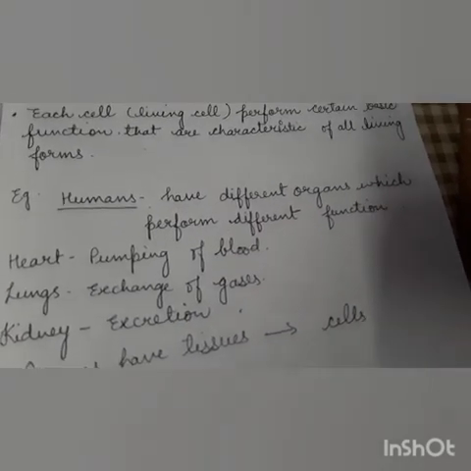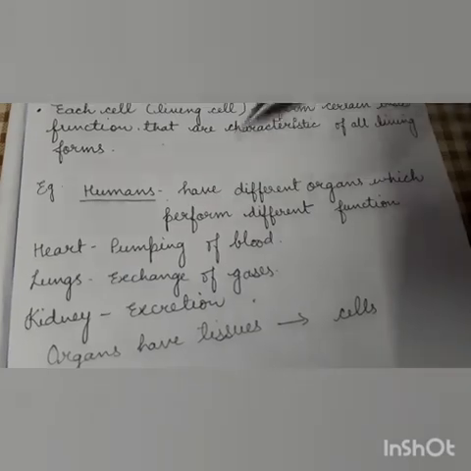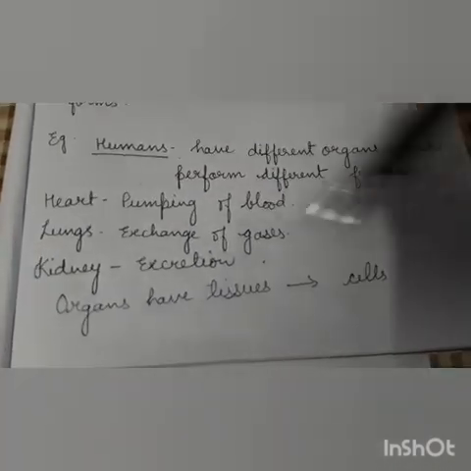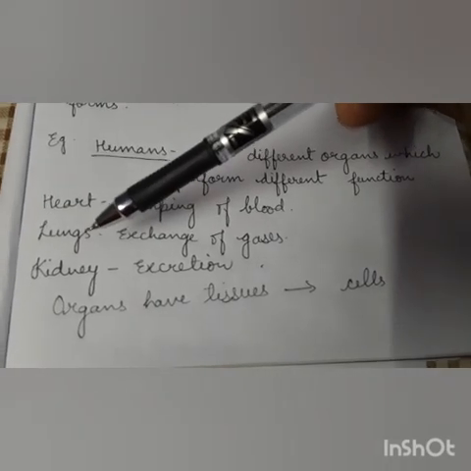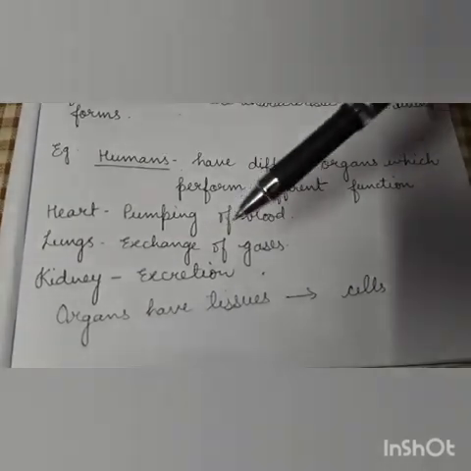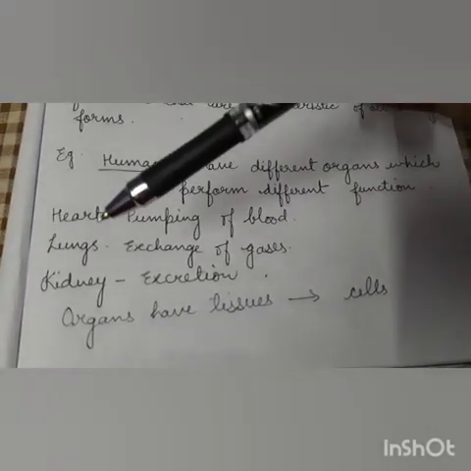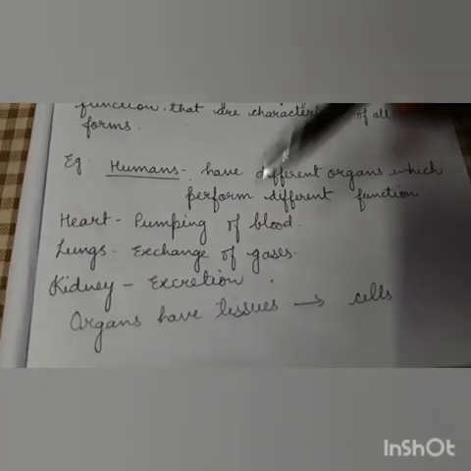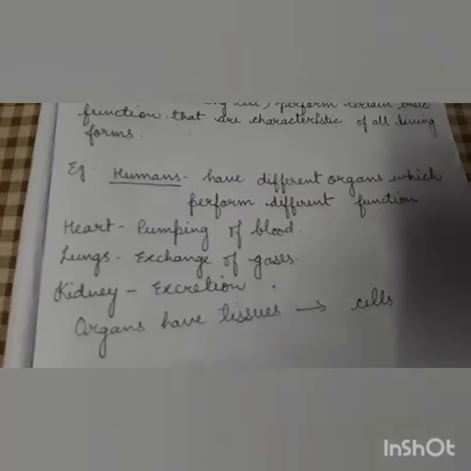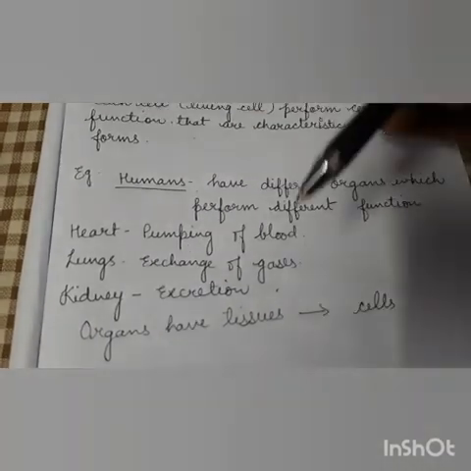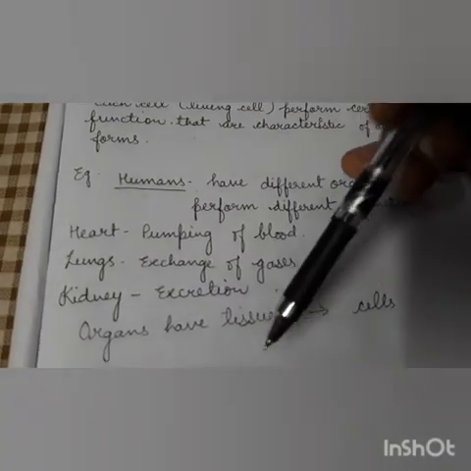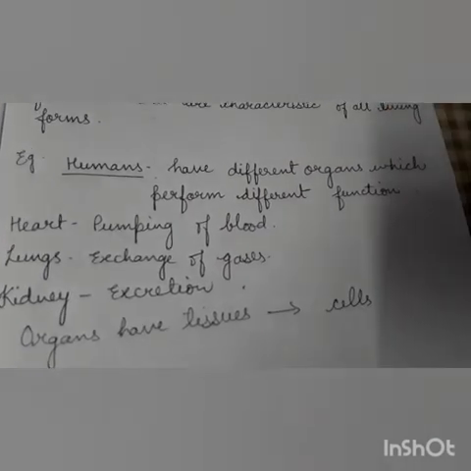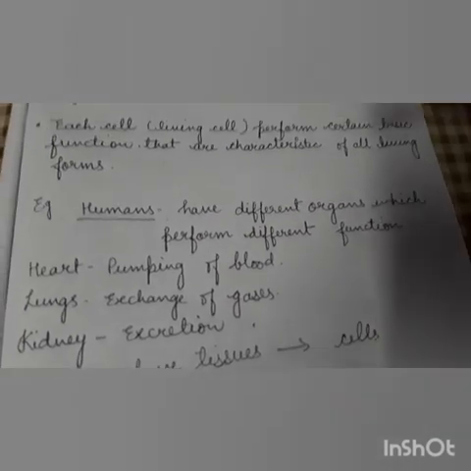We have organs which perform specific functions: the heart pumps the blood, the lungs are the site of gaseous exchange, and the kidney's main function is to eliminate waste products from the body. These organs have tissues, and tissues have cells in them, and each cell performs a specific function.